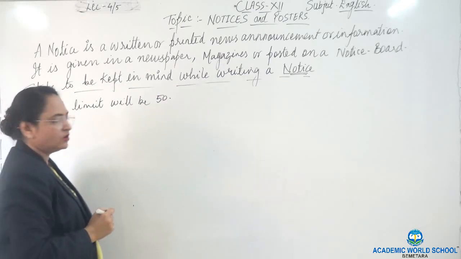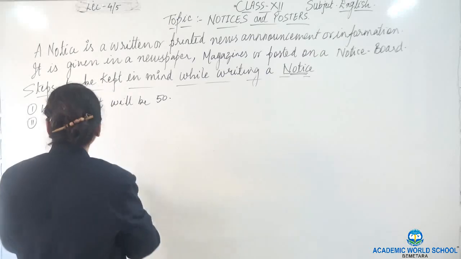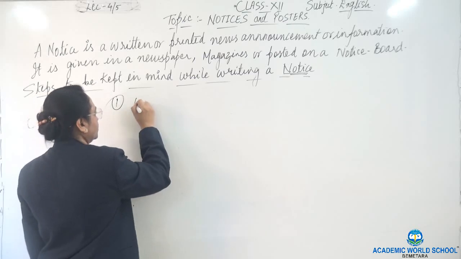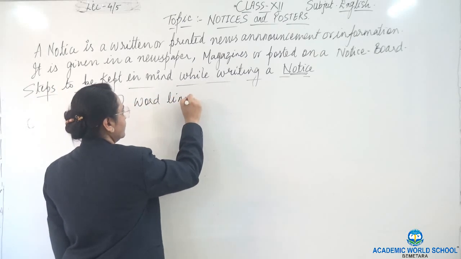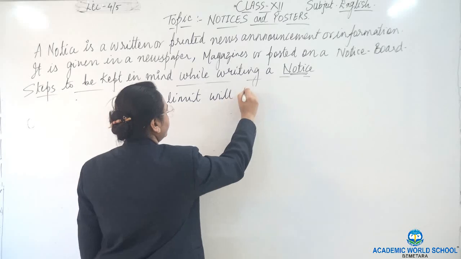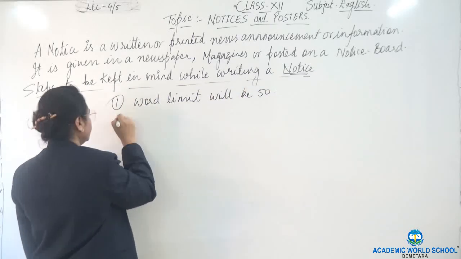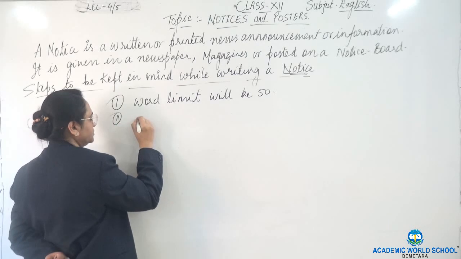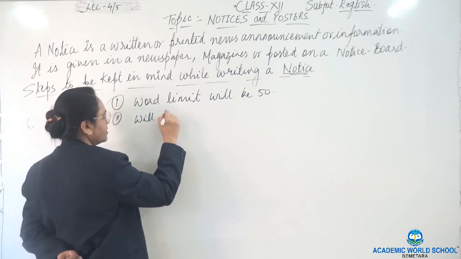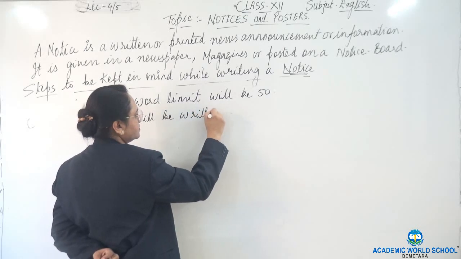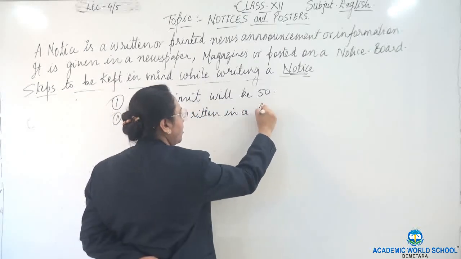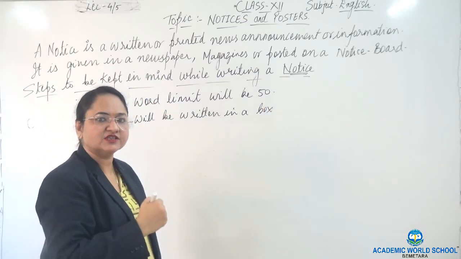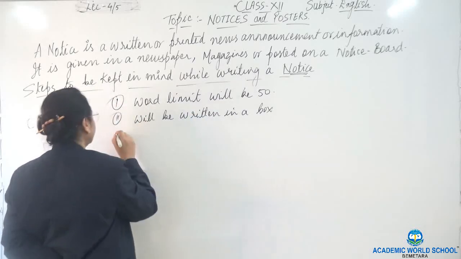Number 2, it will be written in a box. Okay, you have to make a box. Remember we made the box for writing an advertisement. So it will be in a box.